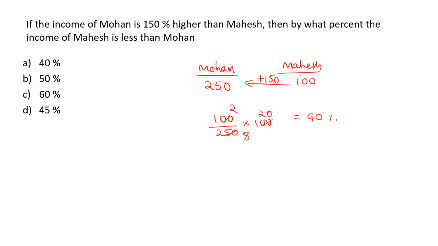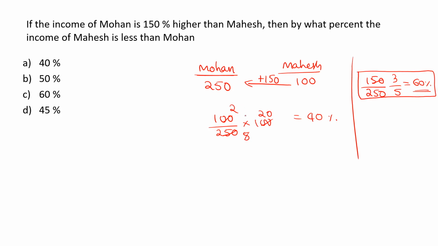Or we can say that Mahesh is 150 less than Mohan. 150 by Mohan, that is 250. 5 3s and 5 5s. The percentage representation of the fraction 3 by 5 is nothing but 60%. Or we can get the answer 60% very easily or directly from taking 150 also.